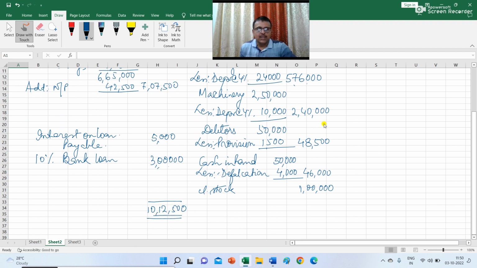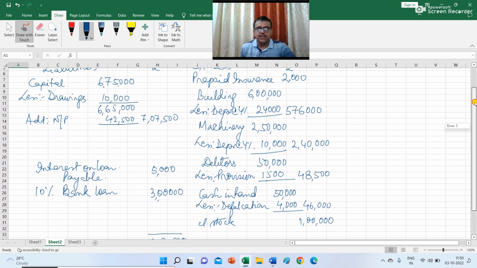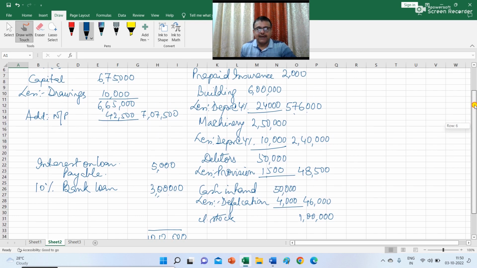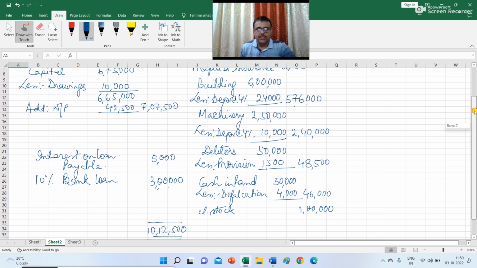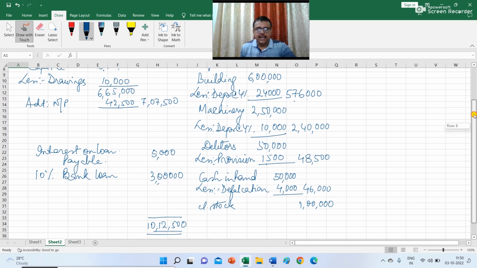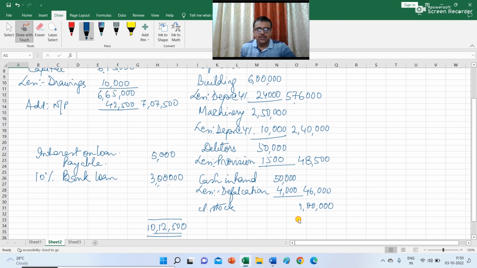The liability side has capital 7,07,500, interest on loan payable 5,000, and 10% bank loan rupees 3 lakh. On the asset side we have prepaid insurance 2,000, building 5,76,000, machinery 2,40,000, debtors 48,500, cash 46,000, and closing stock rupees 1 lakh. The total of liability and asset side is 10,12,500.